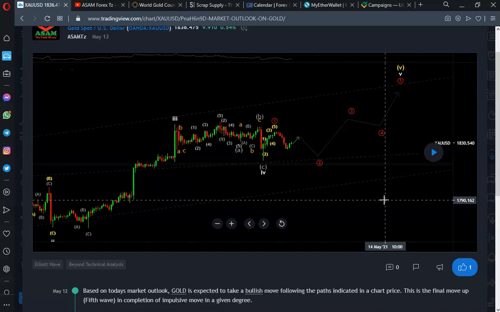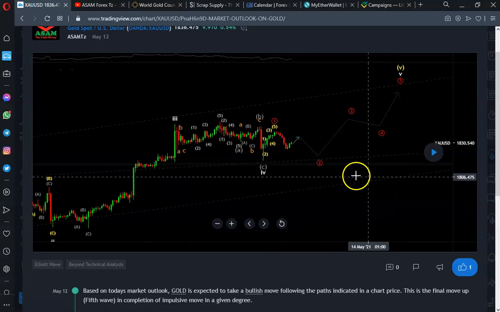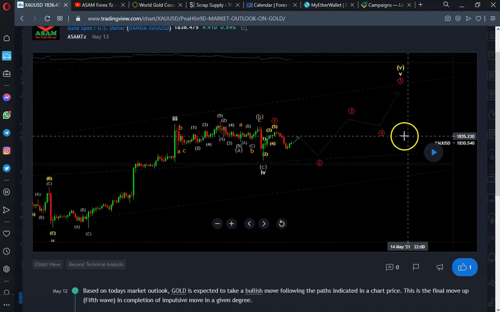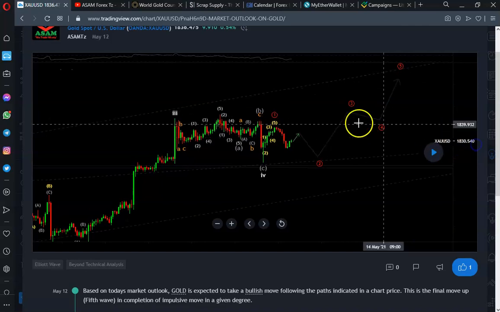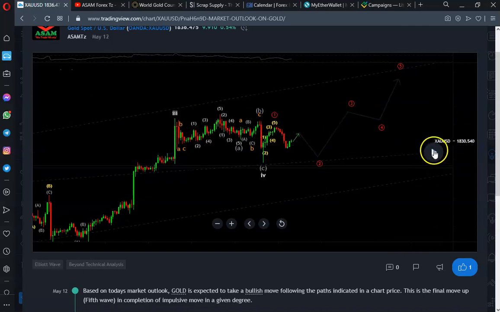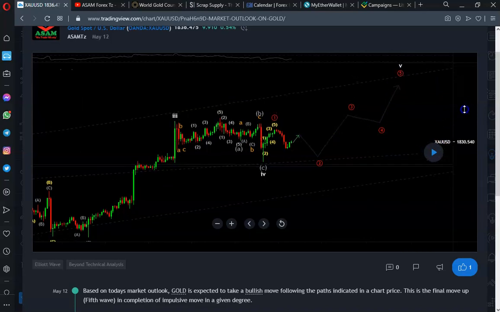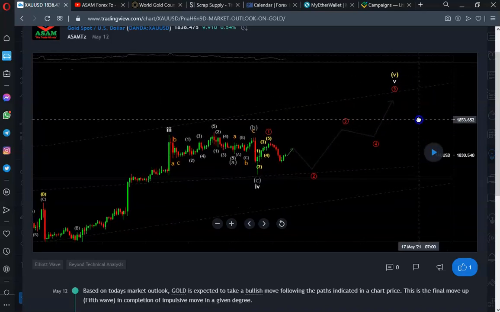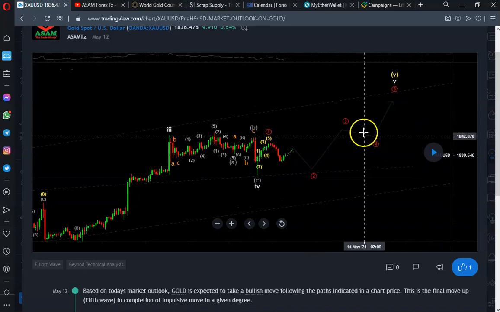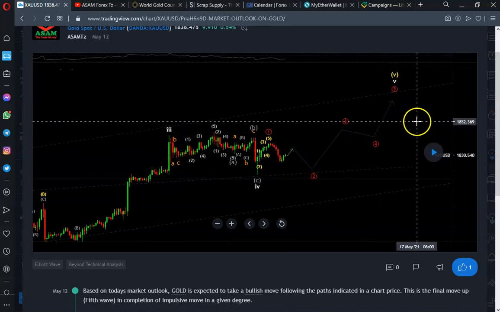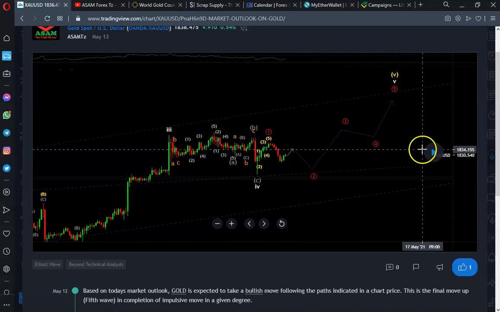So we reanalyzed the market and we had a new structure for the market, but it was correlating with what was expected on the previous days. So now we can replay here to see the market performance, and then I will explain the variations from what took place in the market in relation to what was expected when we were uploading this idea.